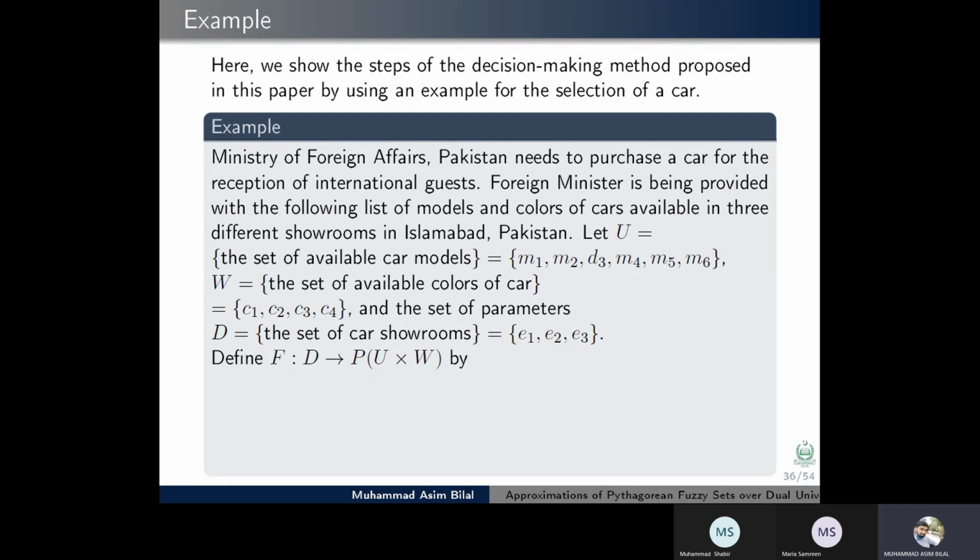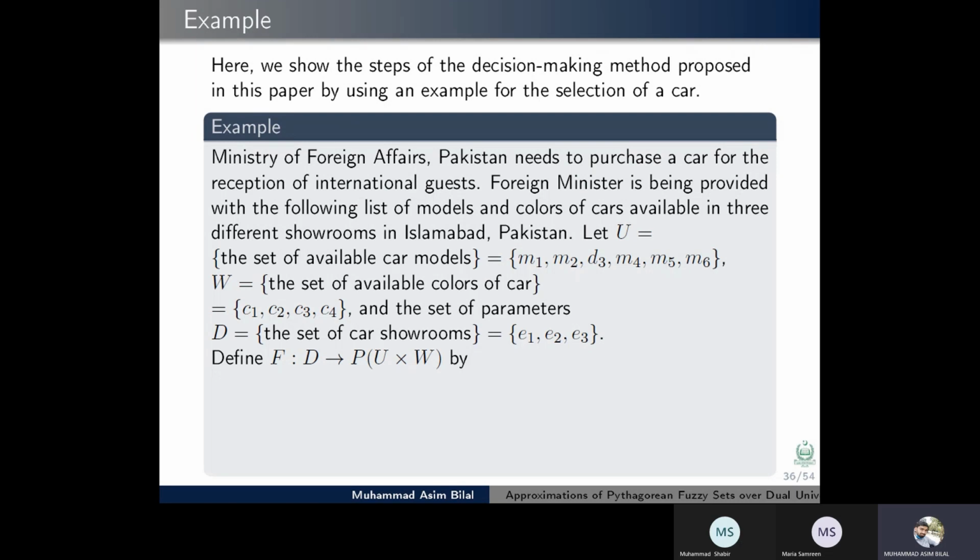of a car. For example, we take that the Ministry of Foreign Affairs Pakistan needs to purchase a car for the reception of international guests. The Foreign Minister is provided with the following list of models and colors of cars available in 3 different showrooms in Islamabad, Pakistan. Let U denote the set of available car models, W denote the set of available colors of cars, and D denote the set of parameters, that is, the set of car showrooms in Islamabad.